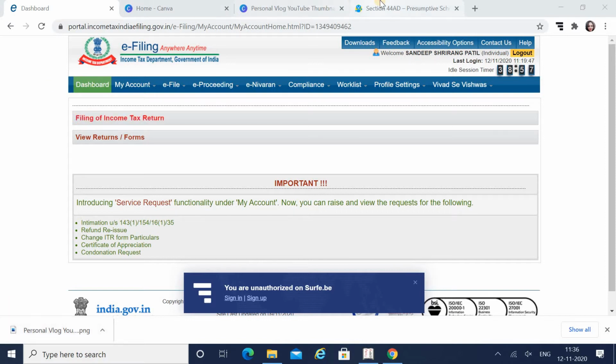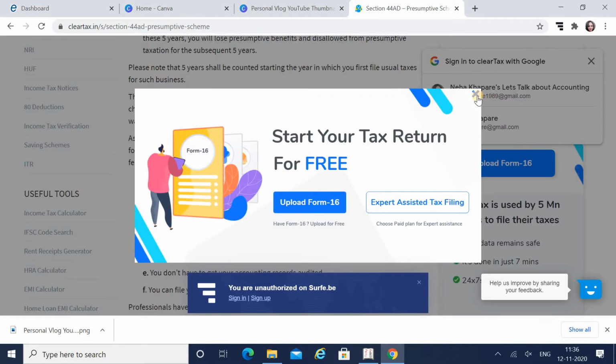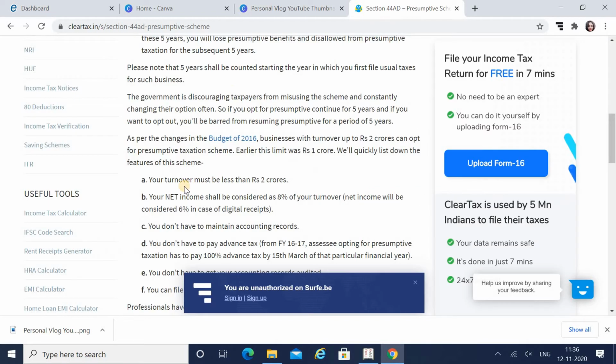So who can opt for this presumptive scheme? If you Google it, there are some conditions that you have to fulfill. The first is that your turnover must be less than 2 crores. Your net income shall be considered as 8% of your turnover. It means you can declare income on your turnover at not less than 8%. The limit is 8% of your turnover.